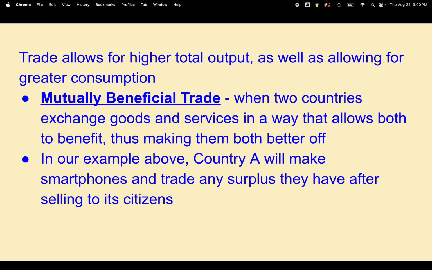And so mutually beneficial trade is when two countries exchange goods or services in such a way that allows them both to benefit and it makes them both better off. In our first example, country A makes smartphones and then whatever they don't use, they will trade the surplus, the extra, to other countries, and that will make them more money in the long run.